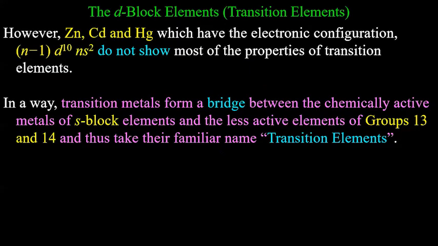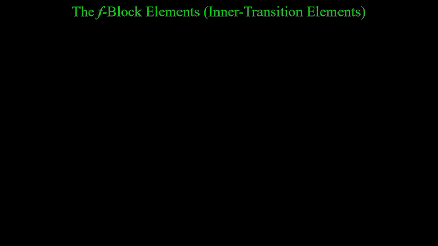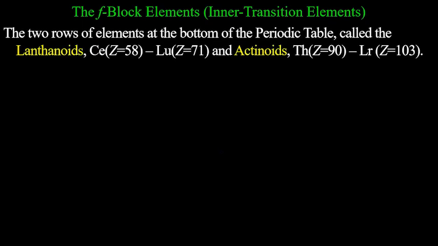Other reasons, as in case of transition elements, are also there for calling these transition elements. And similarly for F block elements, other reasons for calling them inner transition elements we will discuss later. So the two rows of elements at the bottom of the periodic table, lanthanoids and actinoids, are F block elements. It is important that you remember the range.